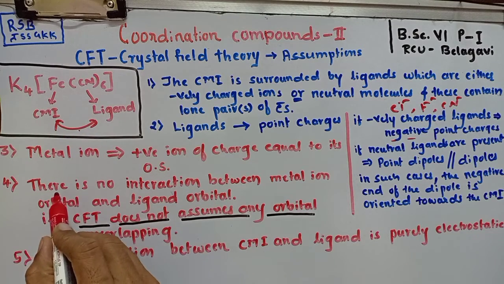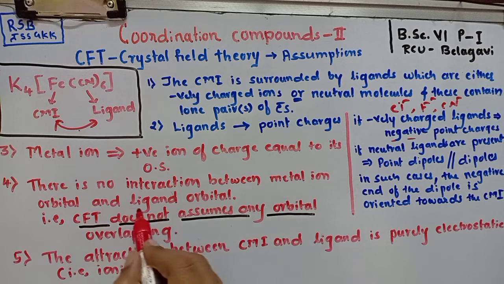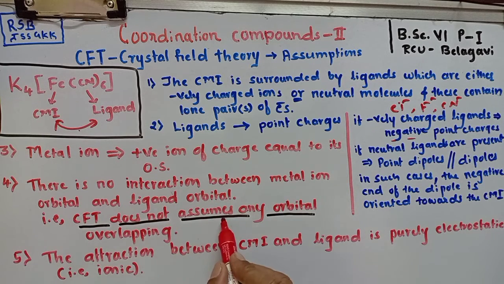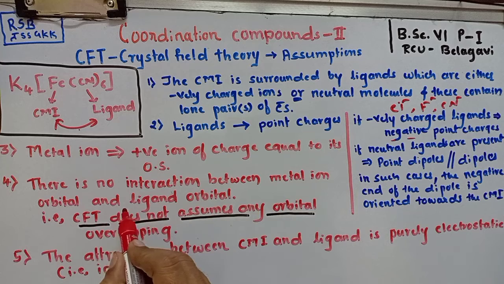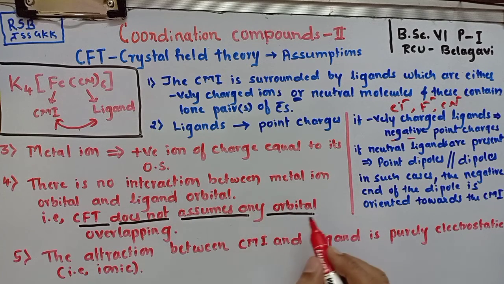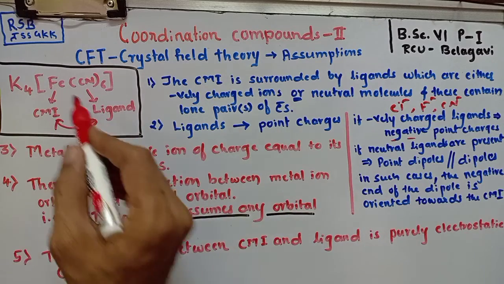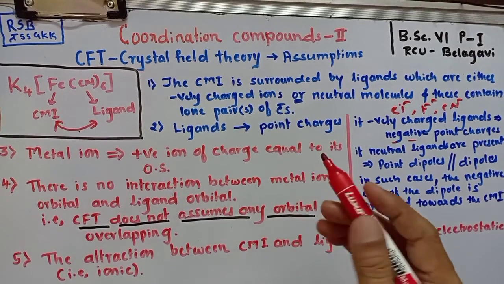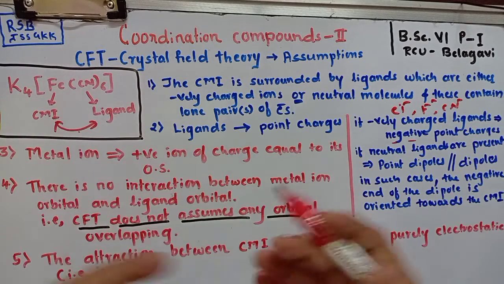Further, there is no interaction between metal ion orbital and ligand orbital. That is, crystal field theory does not assume any orbital overlapping. That means during complex formation, when the ligand approaches the central metal ion, there is no direct interaction or overlapping of orbitals between central metal ion and ligand.